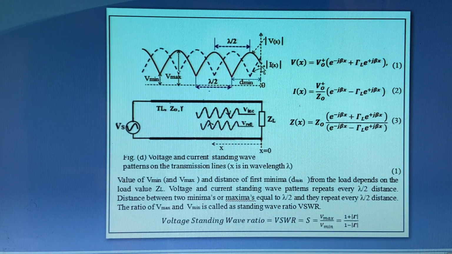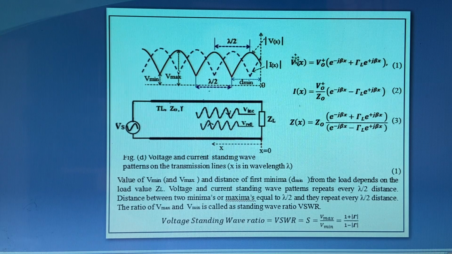As we studied in the first unit, this is the variation of voltage Vx. That is, there is a reflected wave and an incident wave. This is representing the reflected wave and this is representing the incident wave. At any position over the transmission line, the voltage is the addition of reflected wave and the incident wave. They are of the same frequency. The addition of those two gives rise to the standing waves as shown in this figure here.